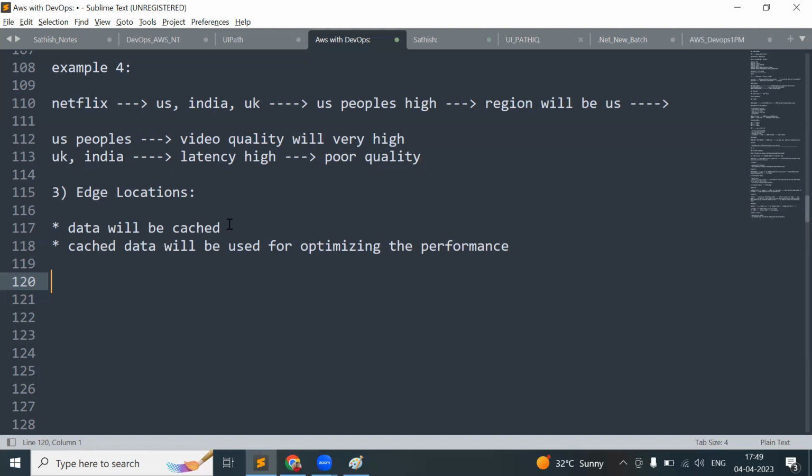The performance will be very optimized, because the second time it will not go to the server; it will look in the cache and check whether this information is already available. If it is not available, it will go to the server. If it is already available, it will directly hit the cache and get the data, so that the performance of our website will be optimized.